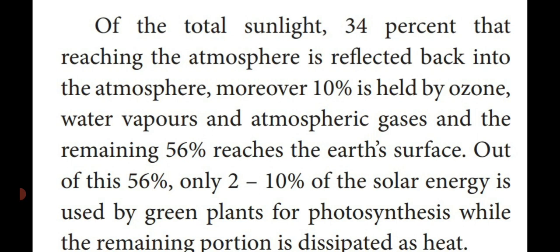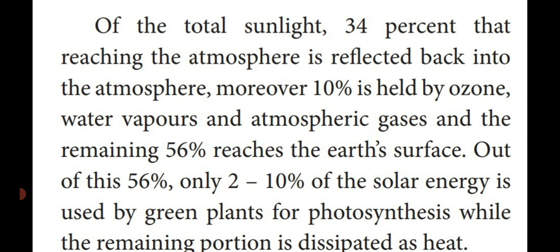So out of 100, 34 is returned back to the atmosphere, and of the remaining 66, 10 percent is used by ozone, water vapor and atmospheric gases.